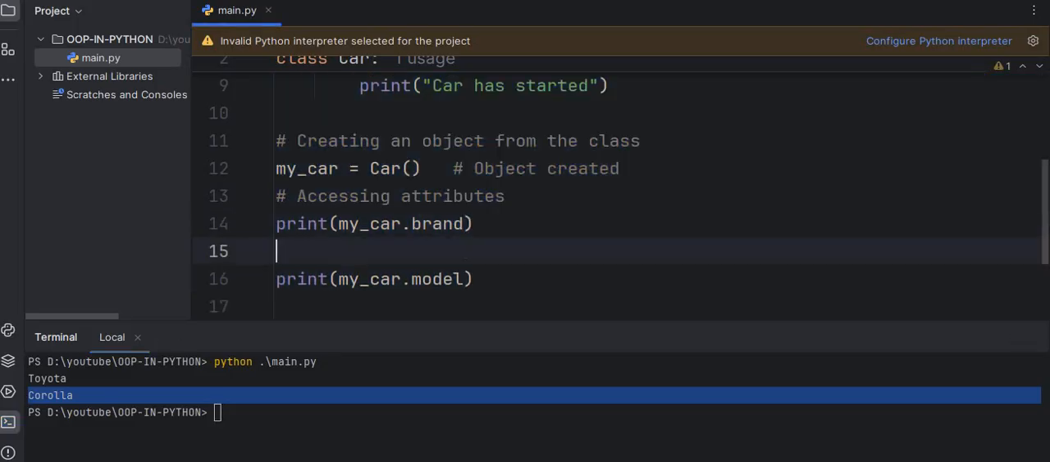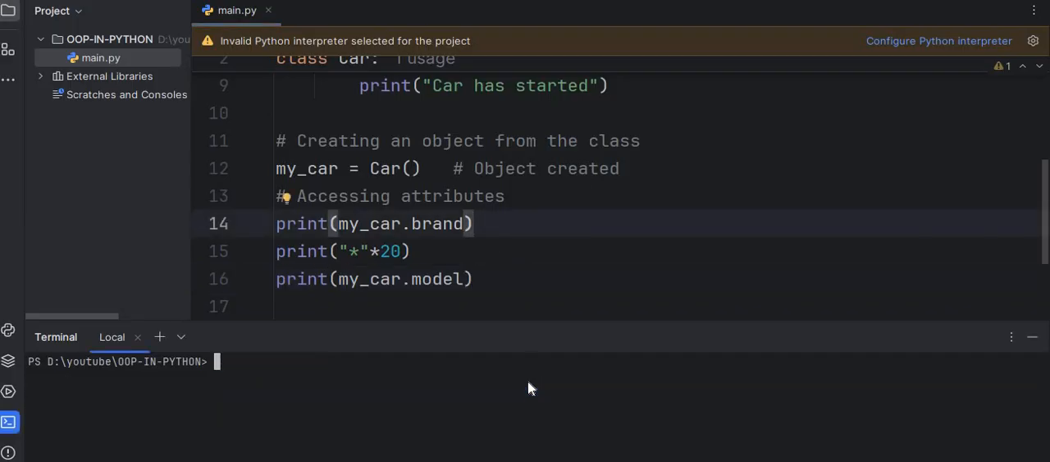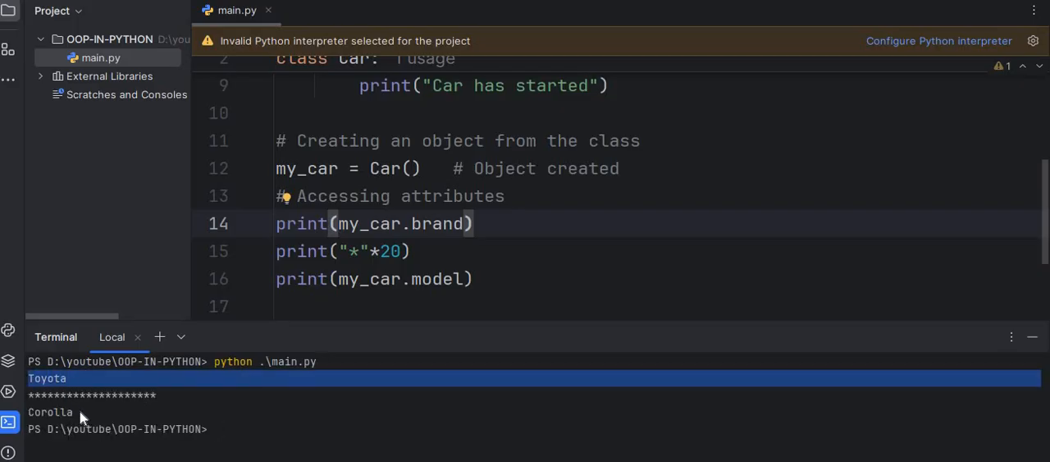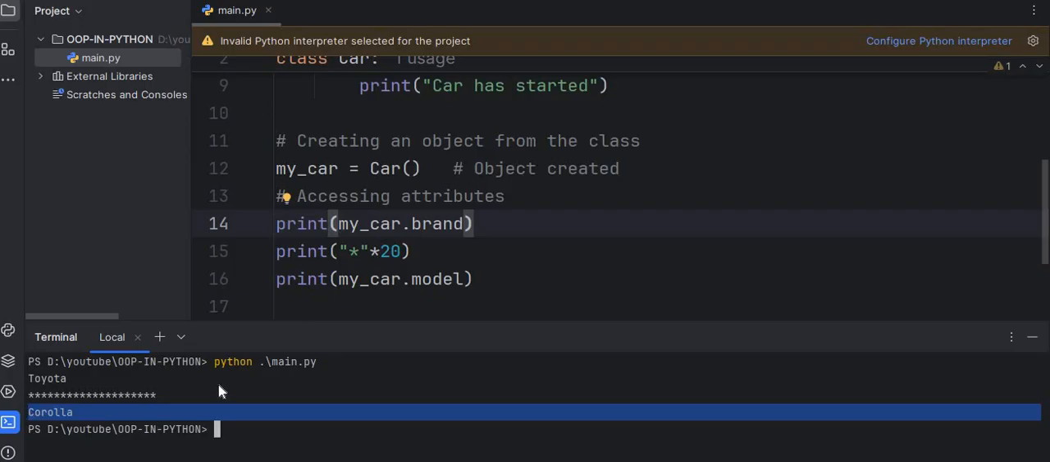If I want to differentiate this, let me differentiate it with stars, multiplied by 20. This will print 20 stars between the two lines. Let me print this. As you see, the brand is Toyota and the model is Corolla. I hope this makes sense for you. So till now we accessed the attributes from the class Car.